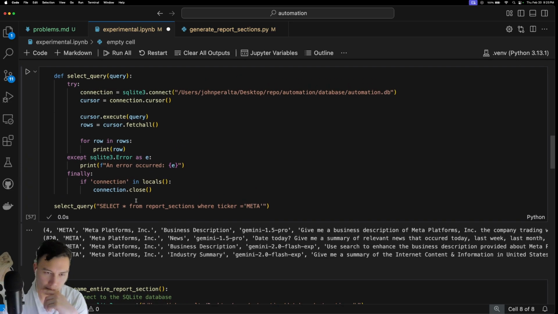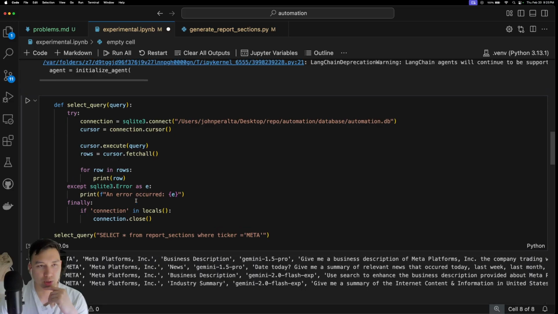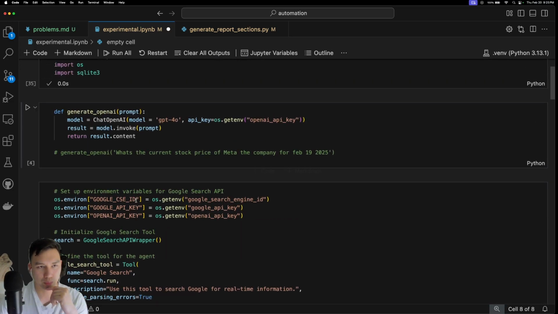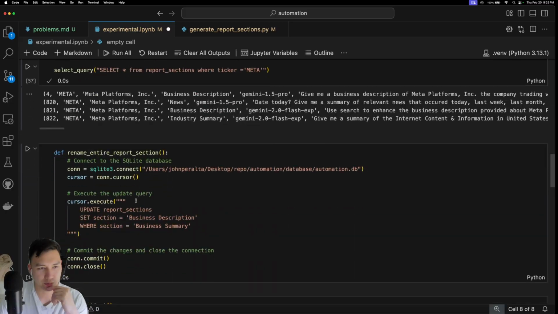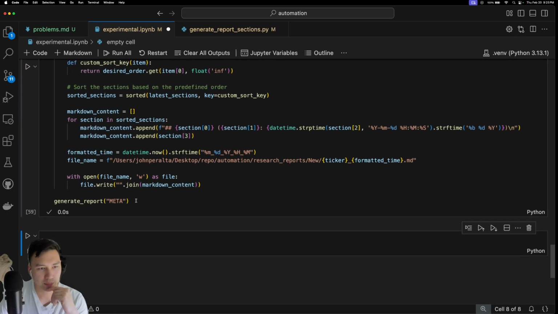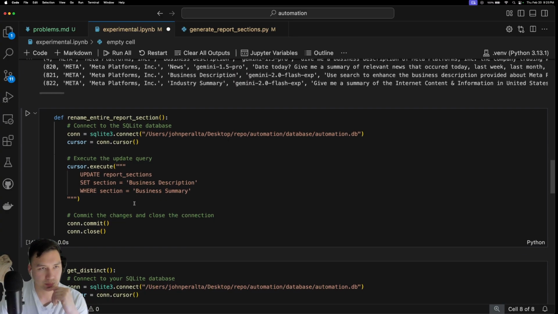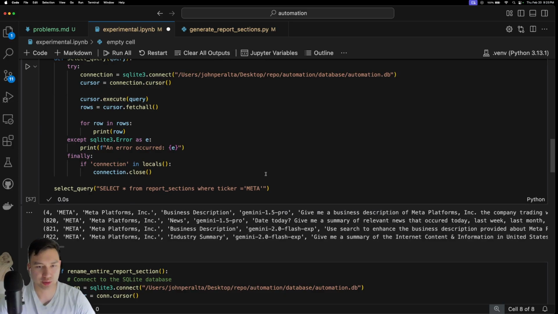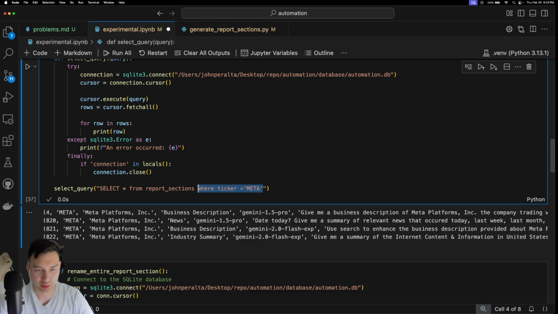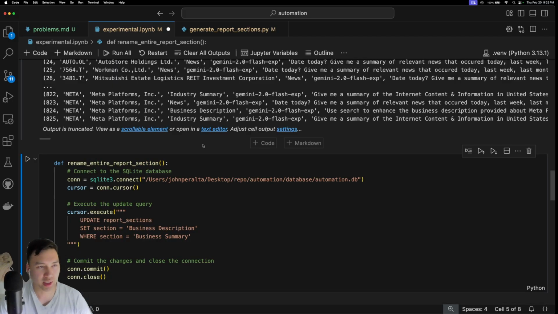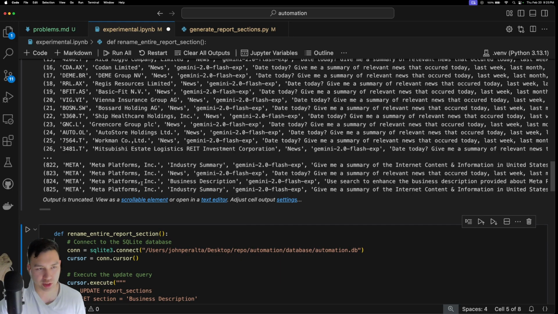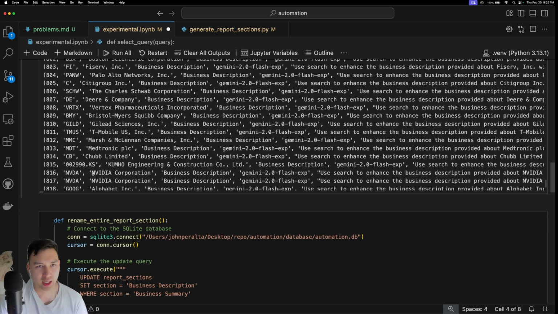But yeah. Okay, so I'll show you what my report sections kind of look like right now. I have a bunch of random SQL queries. Let's just use this one. So report section equals meta. Let's just put this out here for now. But these are all the report sections that I've been able to generate. I have about 800 report sections.